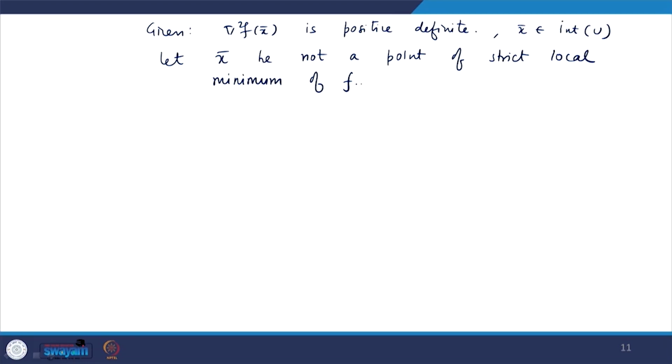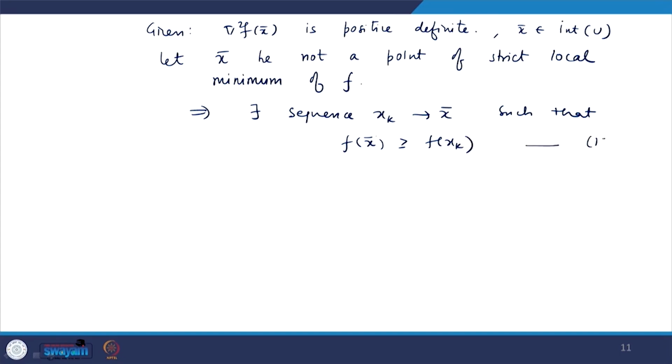So, if it is not a point of strict local minimum of f, this implies there will exist a sequence x k which converges to x bar such that f x bar will be greater than or equal to f x k. Okay, because there will be a cluster of points in the neighborhood of x bar, a sequence I should say, sequence x k.